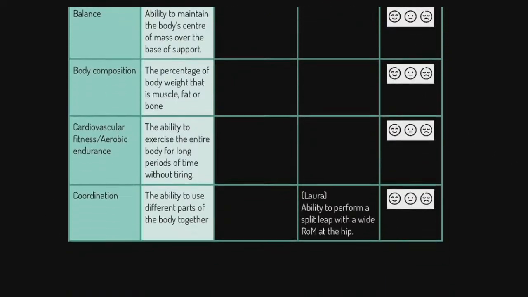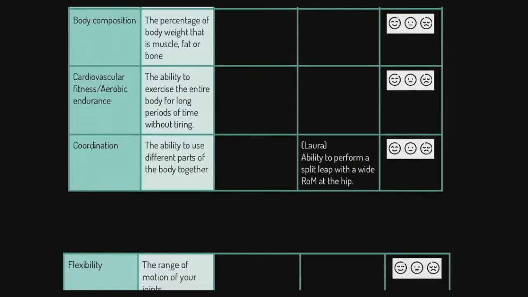I'll just give you one other example here. We've got Laura, who's our gymnast, of course. We've got coordination here, the ability to use different body parts together. Laura, ability to perform a split leap with a wide range of motion at the hip. Now, do you notice there, we've got our E and we've got our I, but we haven't got the outcome. So what would our outcome be here? Let's add it in. So that, or thus, she scores